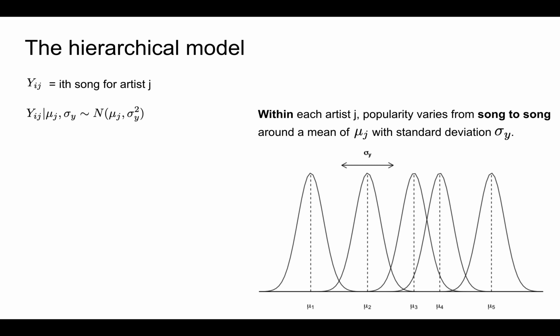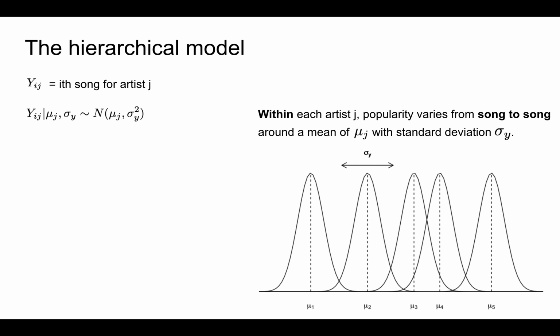Specifically, the notation here expresses our assumption that within each artist J, popularity varies from song to song around some mean, μj, with standard deviation sigma y. Digging in deeper, notice the J subscript on the mean parameter mu. This reflects the fact that mean song popularity is artist-specific.